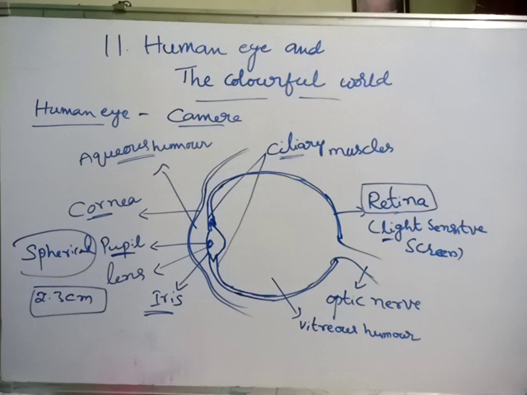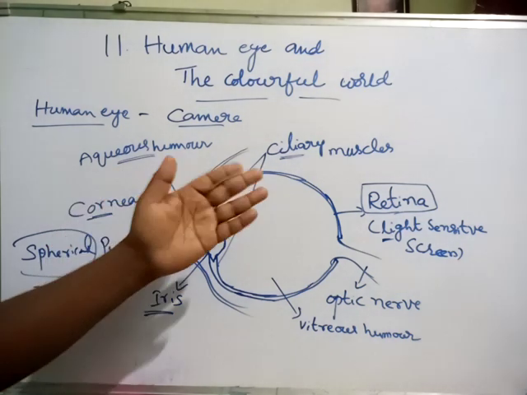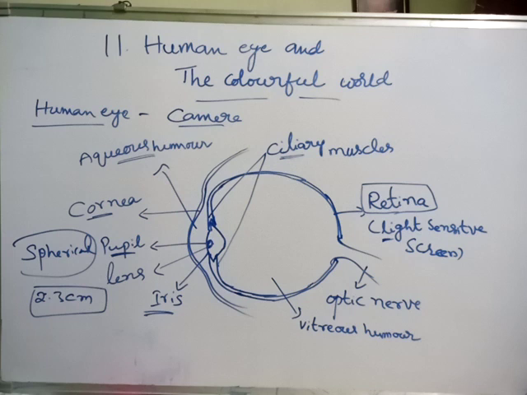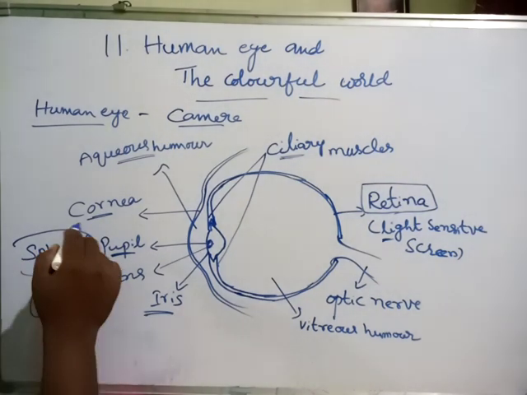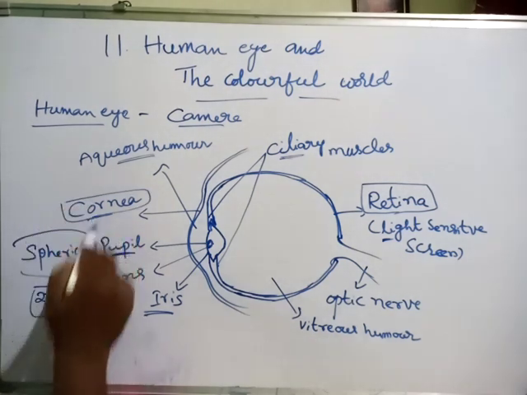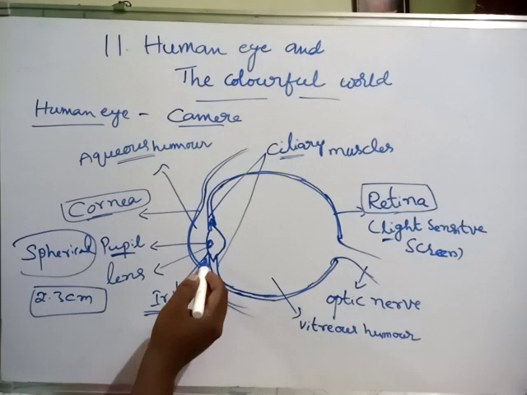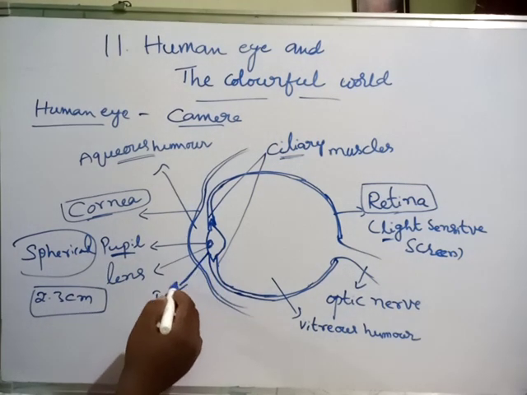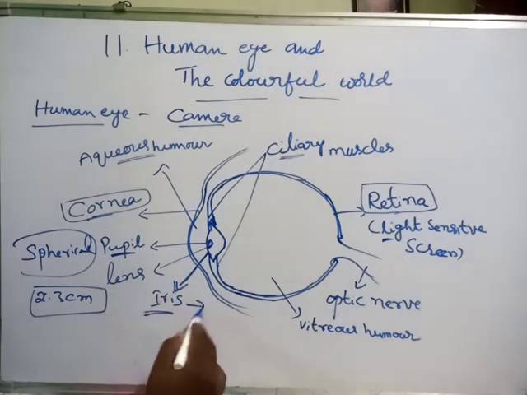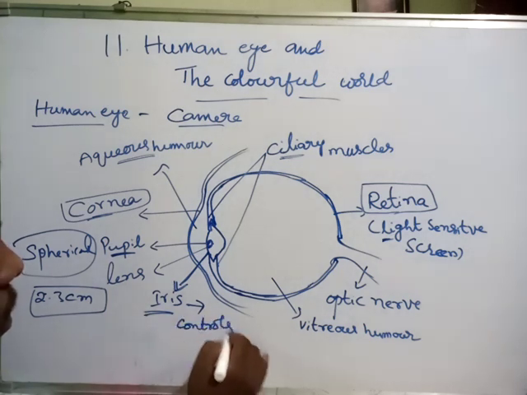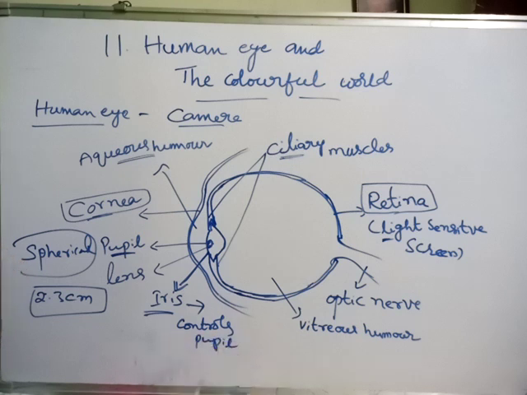Now, what is the function of the iris, pupil and ciliary muscles? Let us see. Most of the refraction occurs at the cornea only. After this cornea, we can say the important part is the iris. What is the function of the iris? The iris controls the pupil. Then what does the pupil do?